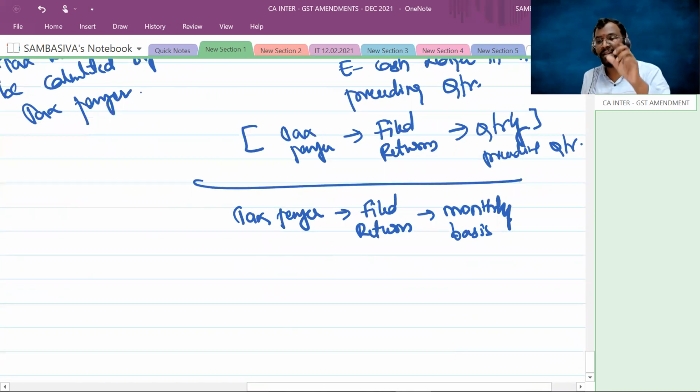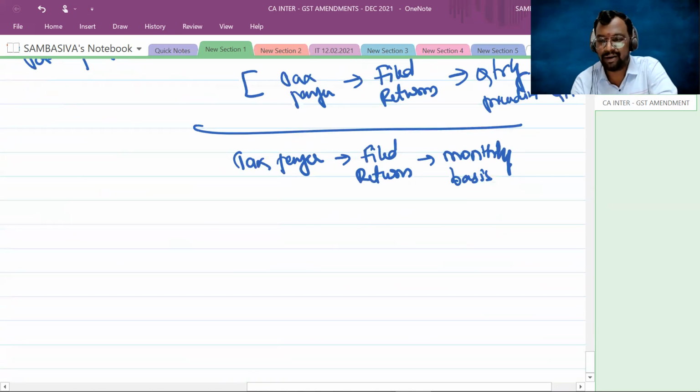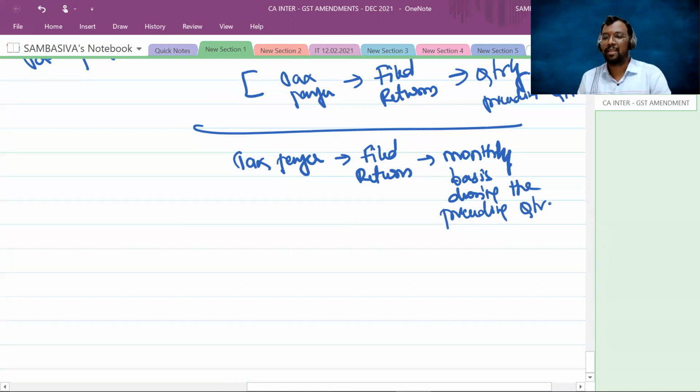Now, in case the taxpayer filed the returns on a monthly basis during the preceding quarter, how do we calculate the tax liability of the first 2 months in the current quarter?